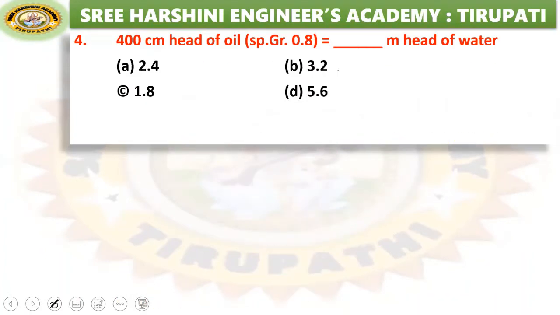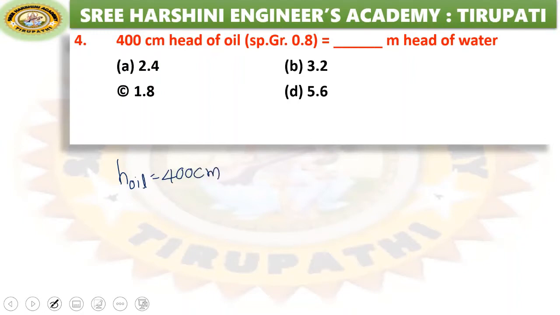Coming to the fourth question. 400 centimeter head of oil, specific gravity 0.8, equals dash meter of water: 2.4, 3.2, 1.8, 5.6. See here, the given height, that means head of oil, is equal to 400 centimeters.